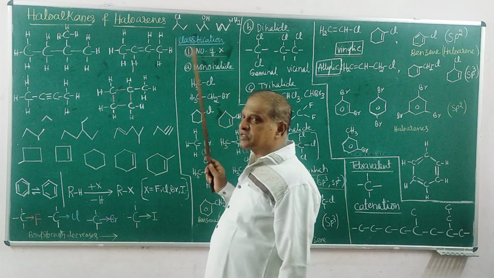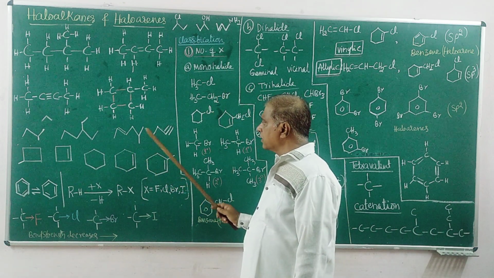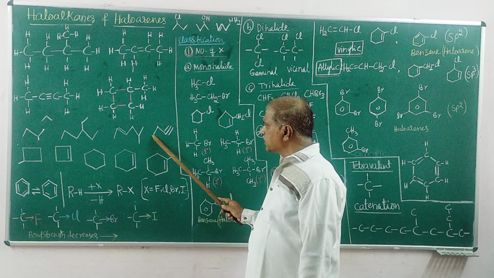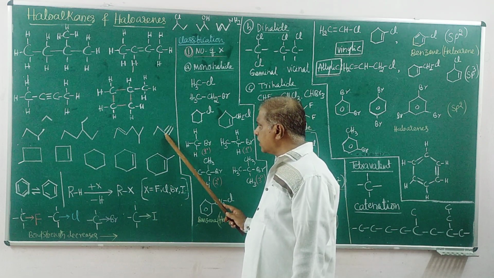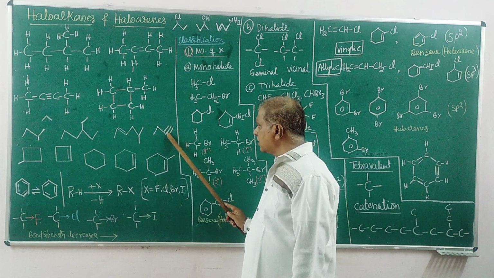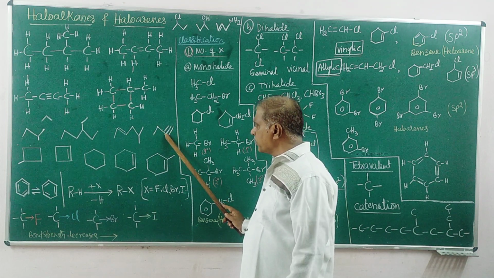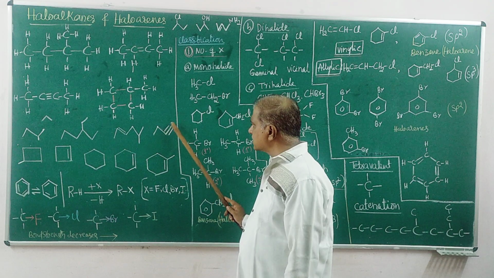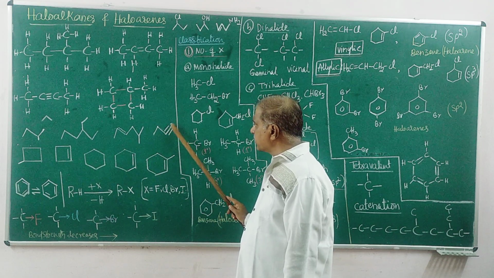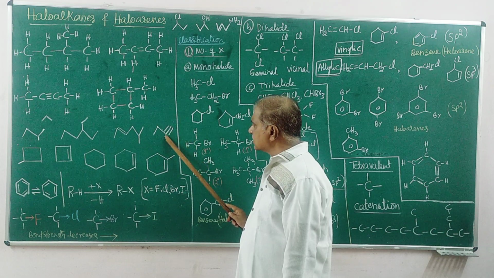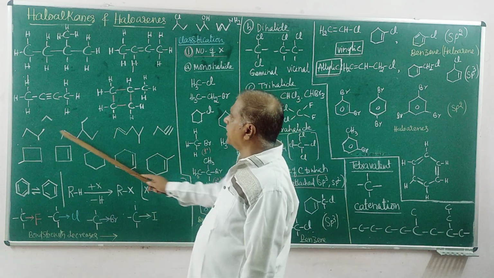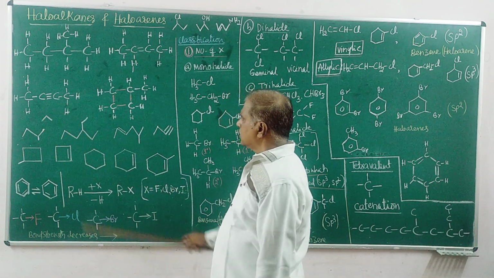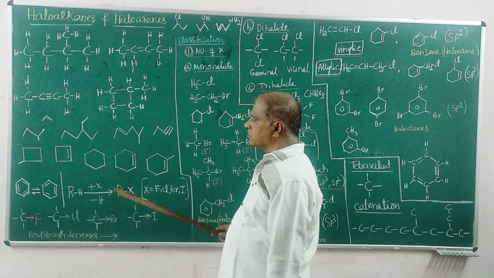Every line ending represents CH3 with one single line. This is CH3, CH2. Here this vertex is C because 3 chemical bonds this side, 1 chemical bond here, 4 chemical bonds completely satisfied. This end is CH because 3 bonds with carbon, remaining with hydrogen, CH. That is a triple bond or alkyne, alkene. These are linear chains, open chains.